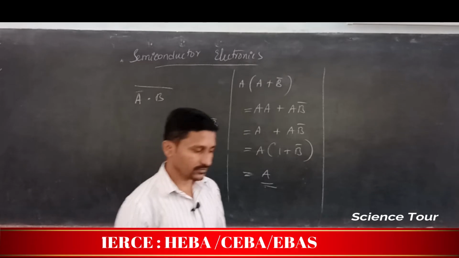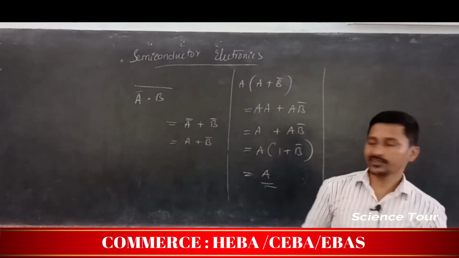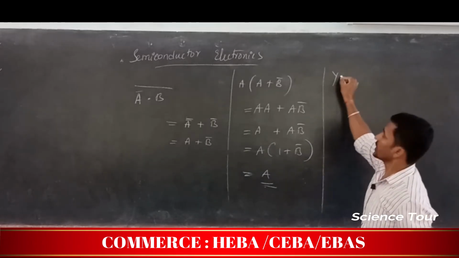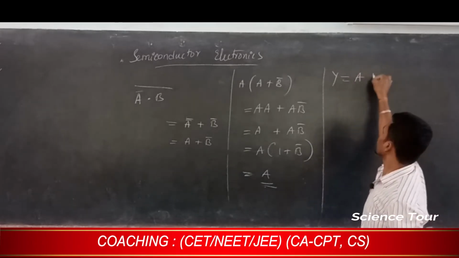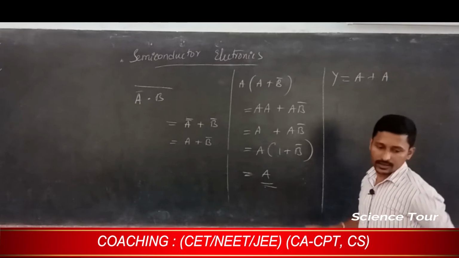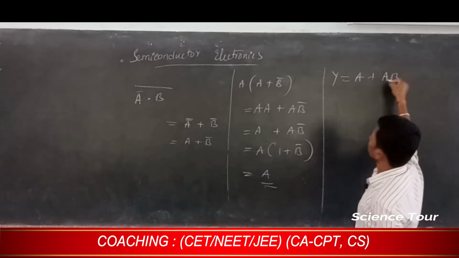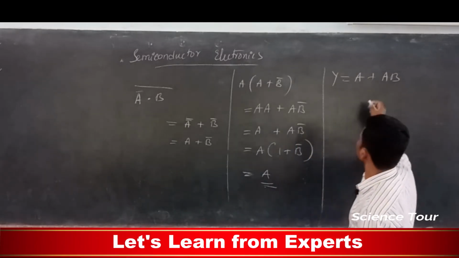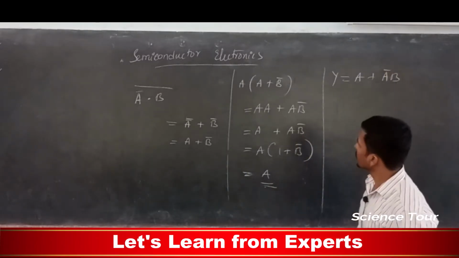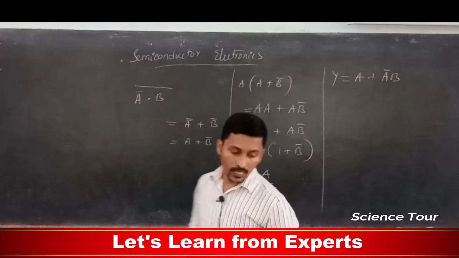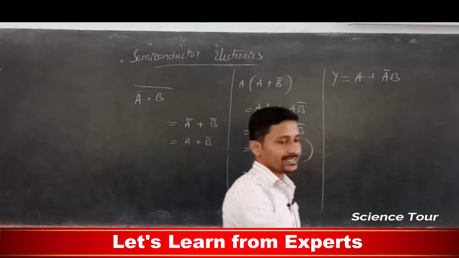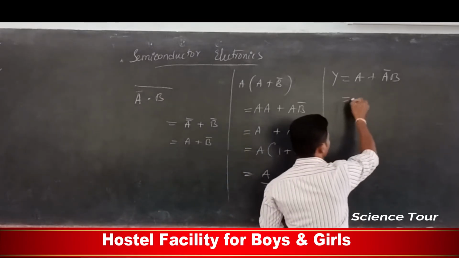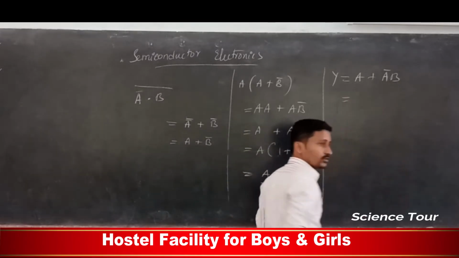Now again some manipulations we can do, and we have one more, that is Y equal to A plus A bar B. Now how can I say which gate it is? Again, in the truth table also you can write it down and find out.